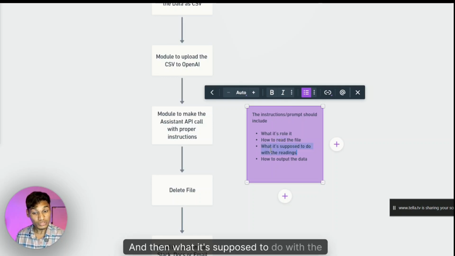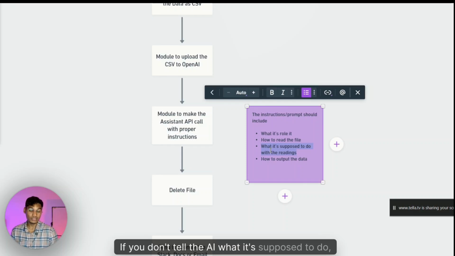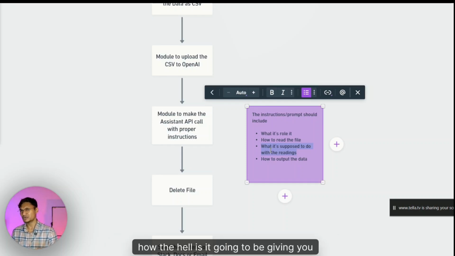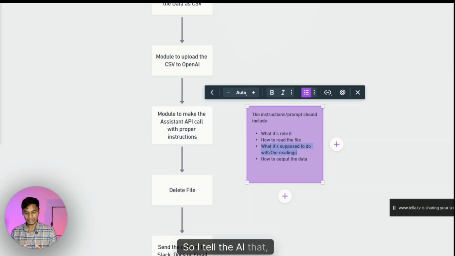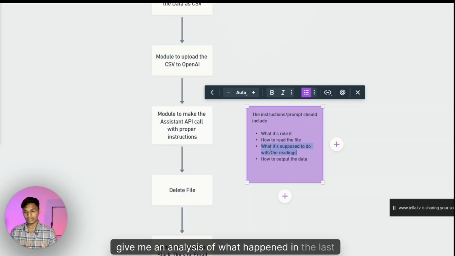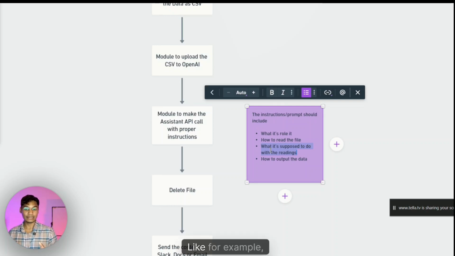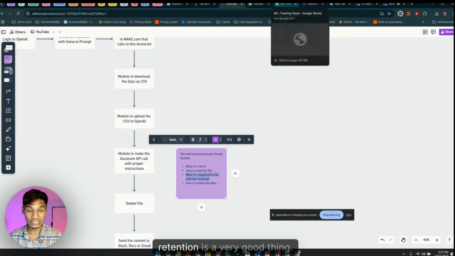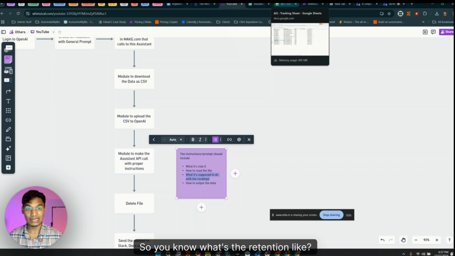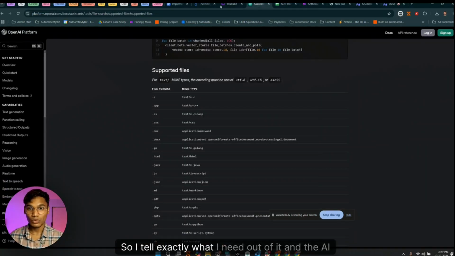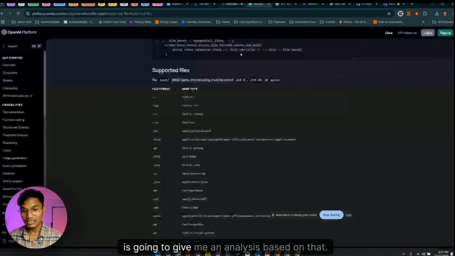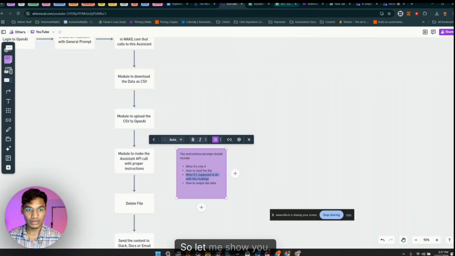And then what it's supposed to do with the readings. If you don't tell the AI what it's supposed to do, how is it going to give you an analysis? So I tell the AI, hey, give me an analysis of what happened in the last 7 days, and then give me a trend analysis of what the trend is like compared to last week. Then I tell it to give me an analysis of what the retention is like. For example, for email subscribers, retention is a very good thing. So what's the retention like? I tell it exactly what I need out of it, and the AI is going to give me an analysis based on that. So let me show you.